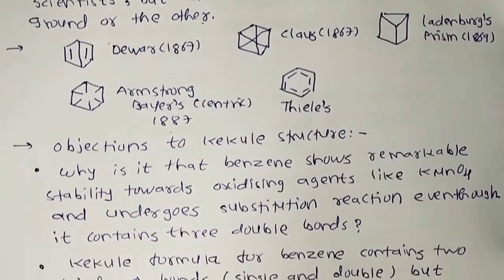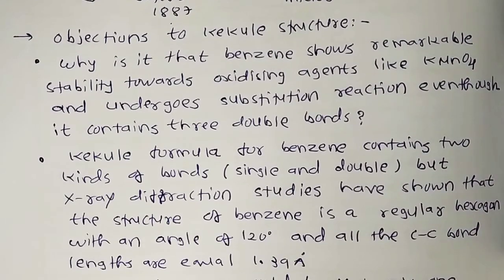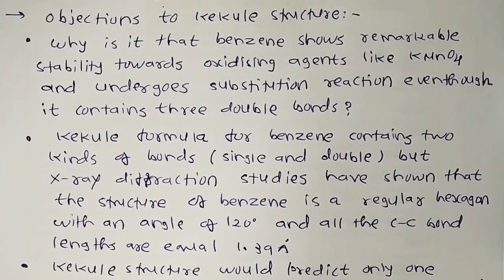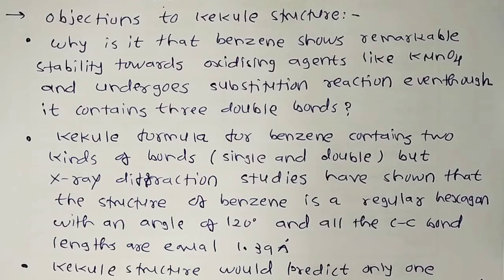Now we focus on the objections to the Kekule structure. There is something unique about the Kekule structure, but it has some limitations. Kekule cannot explain why benzene shows remarkable stability towards oxidizing agents like KMnO4 and undergoes substitution reactions even though it contains 3 double bonds.